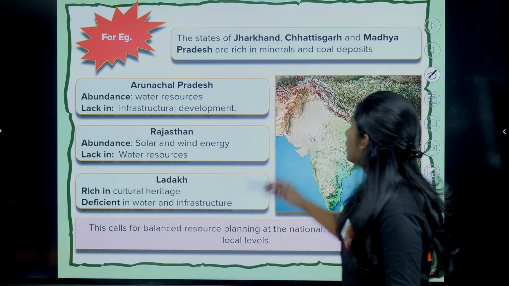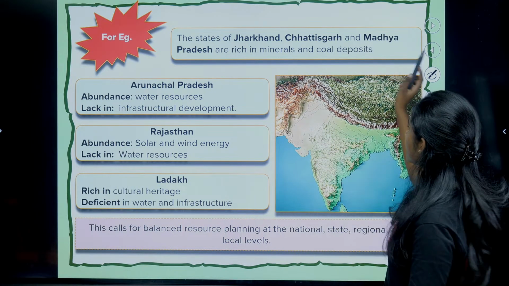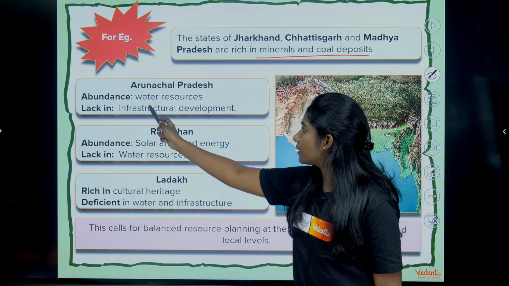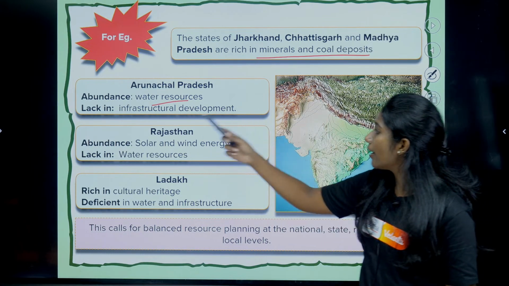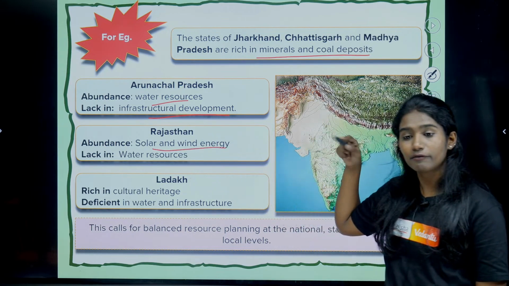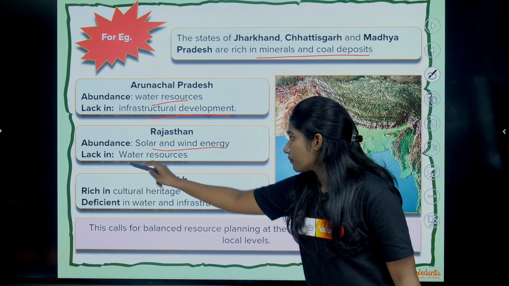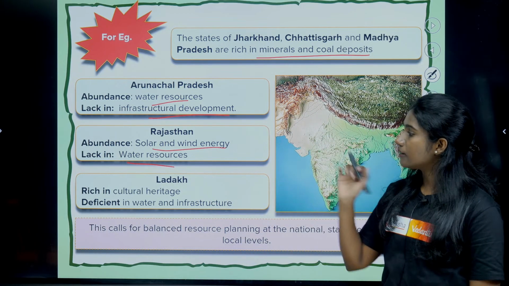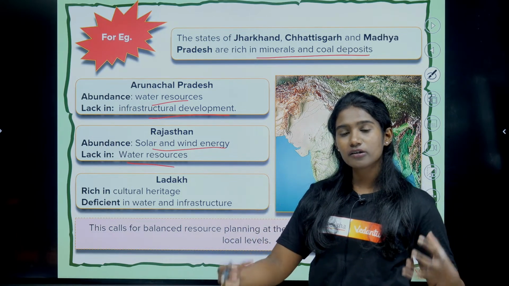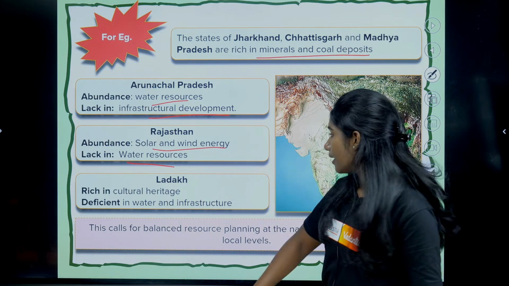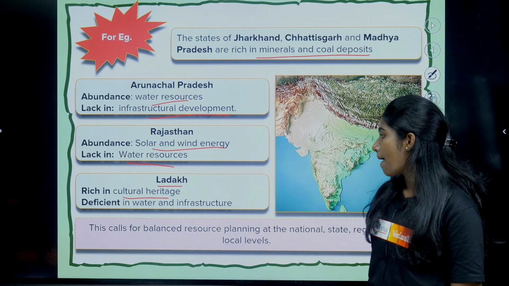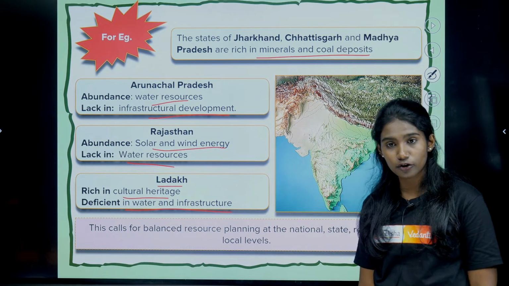Now see the states like Jharkhand, Chhattisgarh and Madhya Pradesh, they are rich in mineral and coal deposit, right? Whereas Arunachal Pradesh, water resource is very high, whereas they lack infrastructural development. And what about Rajasthan? Solar and wind energy is good, but then they lack water resource. And also in Rajasthan, they have good wind energy, but then windmills are very less, right? The technology also is not that developed in Rajasthan, right? And in case of Ladakh, it is rich in cultural heritage, but deficient in water and infrastructure.